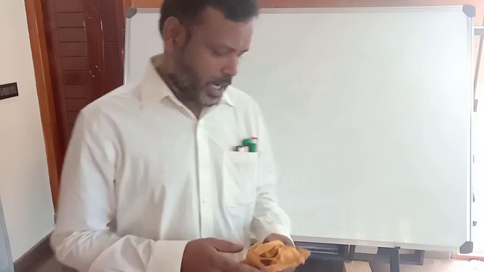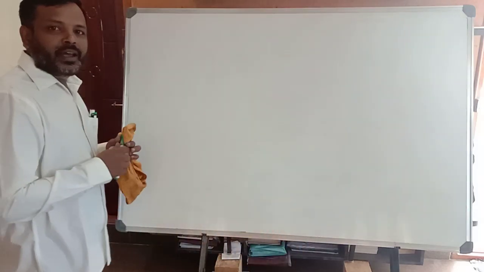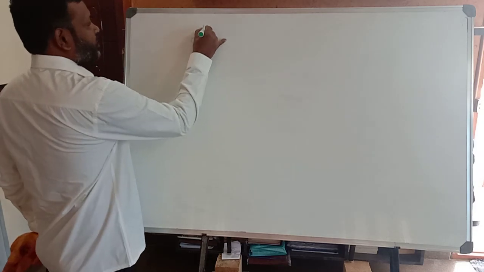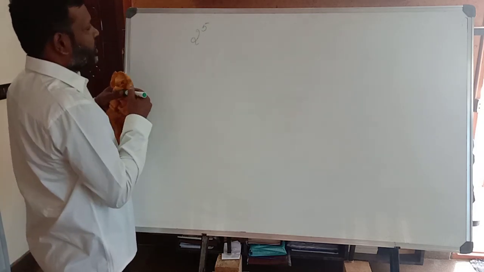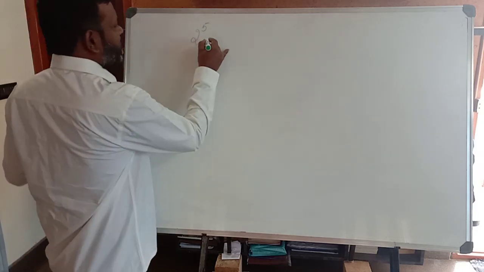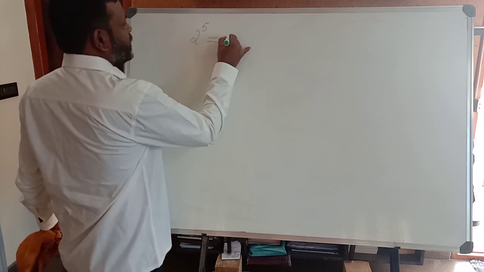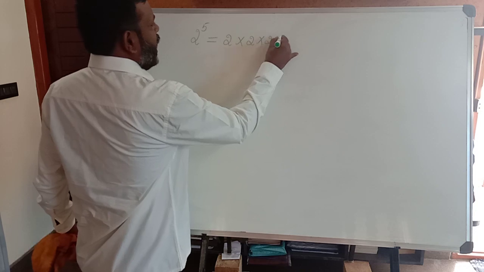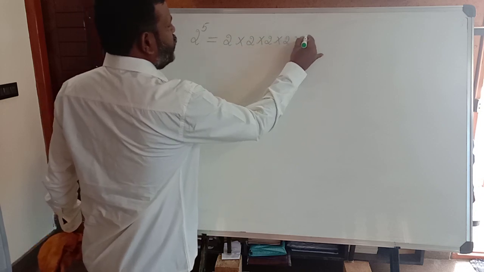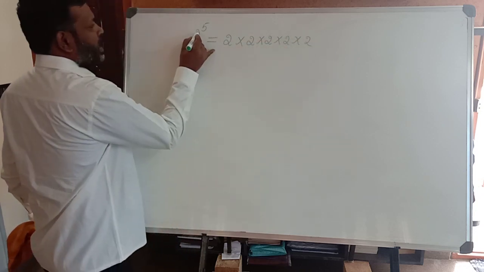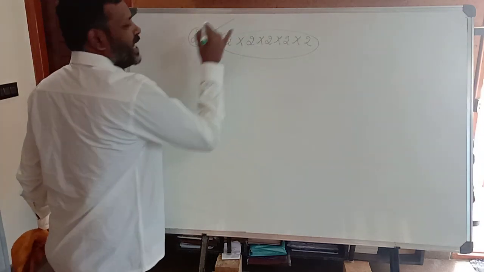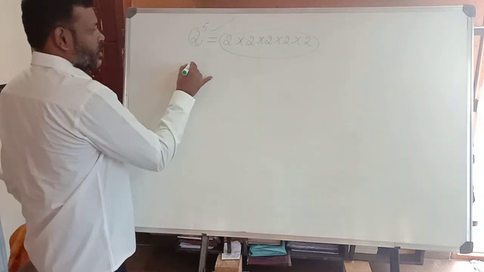Let's see what happens. I have taken an example here, 2 power 5. Look here, this 2 power 5 can be written as 2 into 2 into 2 into 2 into 2. That means multiply 2 successively 5 times. 3 power 4.